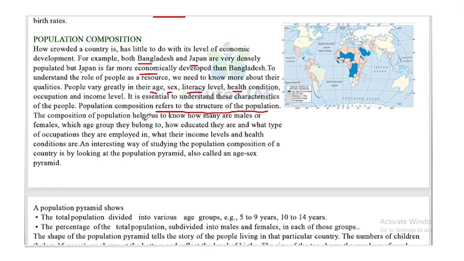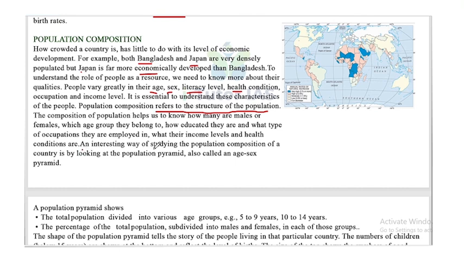The composition of population helps us to know how many are males or females, which age group they belong to, how educated they are, what type of occupation they are employed in, and what their income levels and health conditions are. So these are the factors. That is, the composition of population helps us to know how many males or females, which age group they belong to, what their educational qualification is, and what their income level is. So these are some things we know by the composition of population.